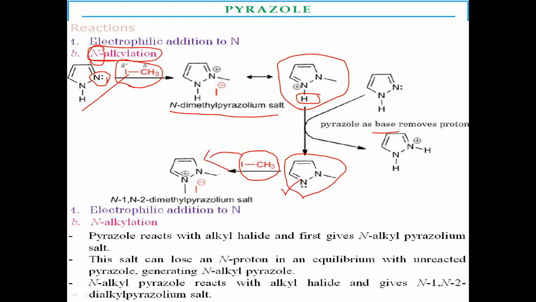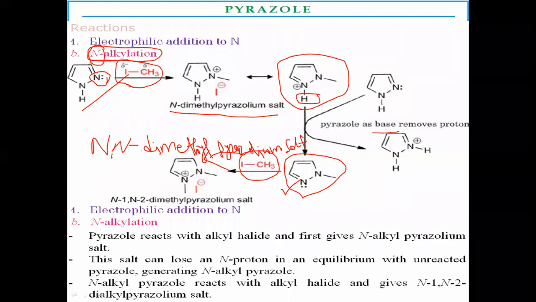Once this methyl substituted structure is formed, it again reacts with methyl iodide to make the dimethyl pyrazolium salt. We can also say N1, N2. The N1, N2 dimethyl pyrazolium salt was formed. That type of reaction is called N-alkylation, electrophilic addition to the nitrogens.